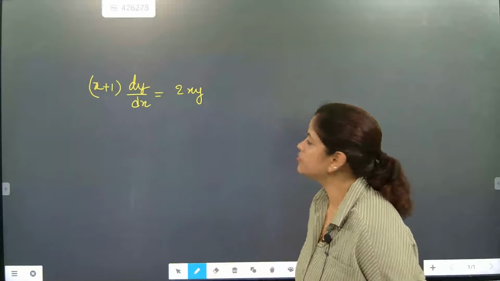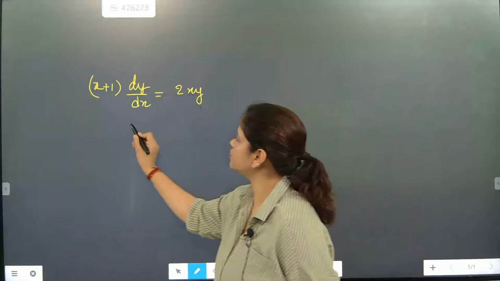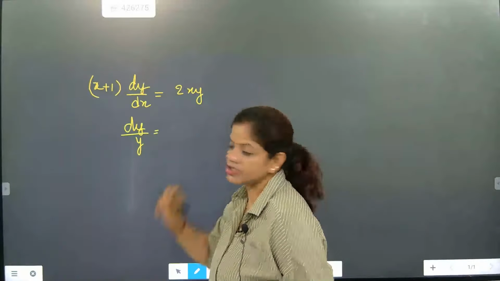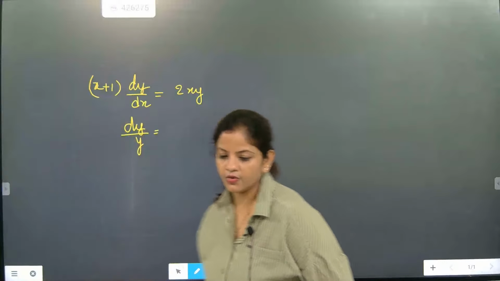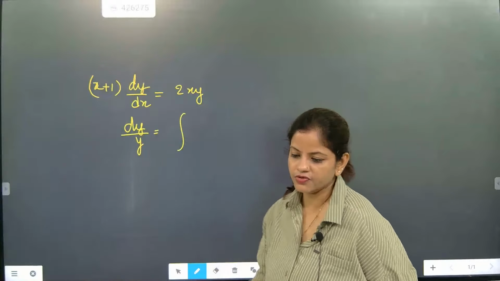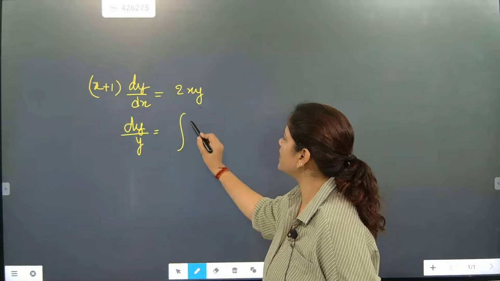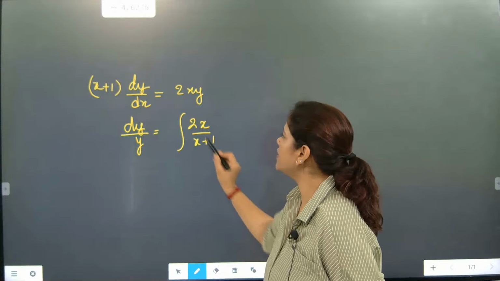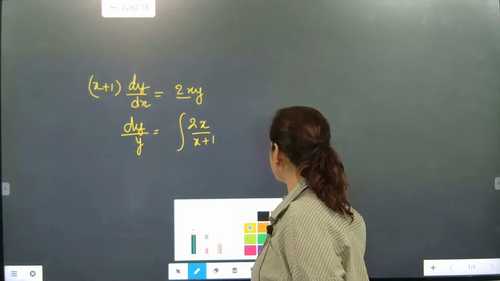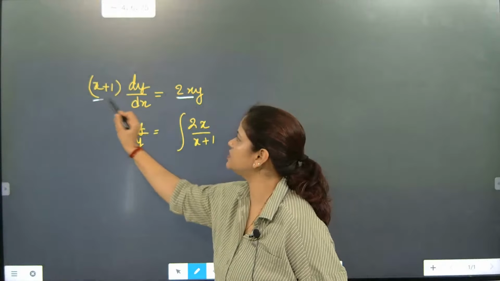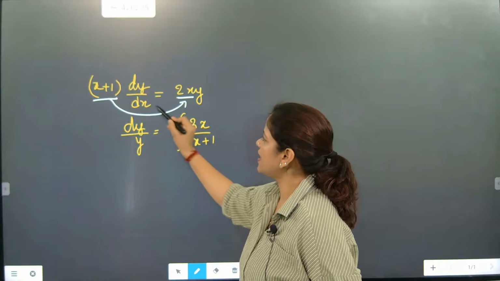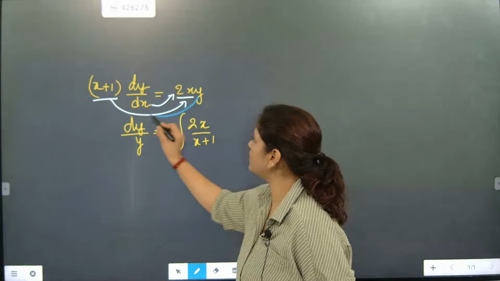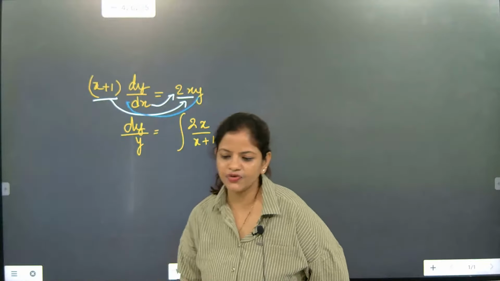Come on, try out. So what we are going to do, dy by dx. So first work is we will write dy, y we will shift this side. Now y section is over. We separated y section. Now we are going to separate x section. For separating x section, what we will do, 2x will be written as it is, and then x plus 1 will come down. Now this one will go down of 2x, and this one will also go up, and then y part will be going down. So this is exactly the shift we are going to provide.